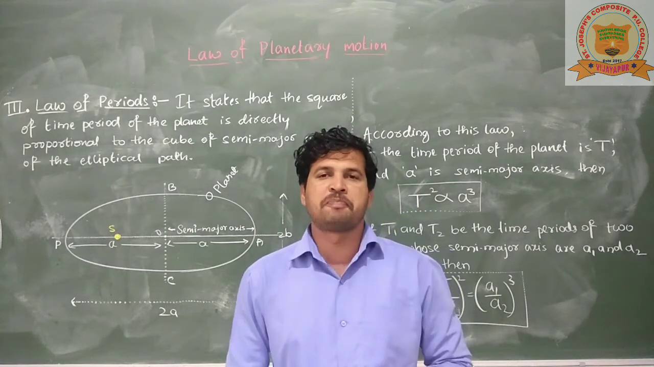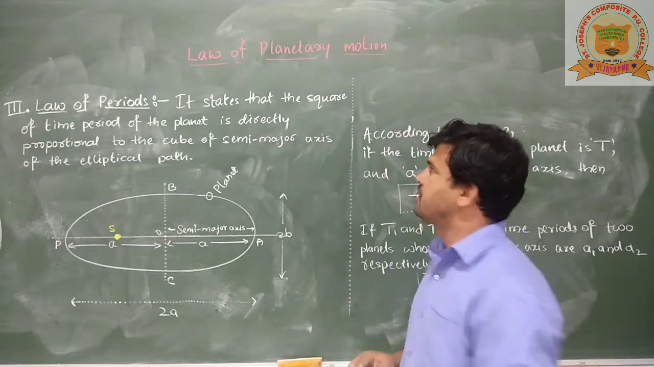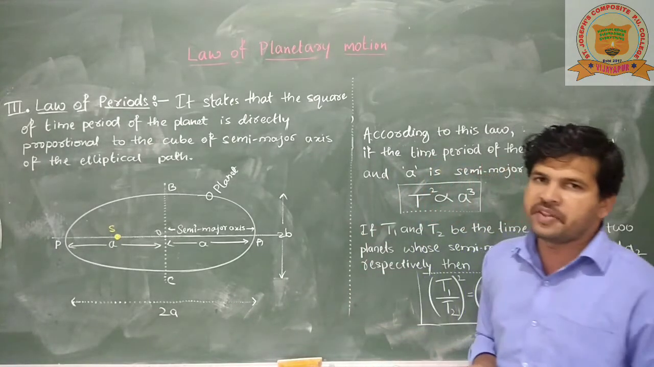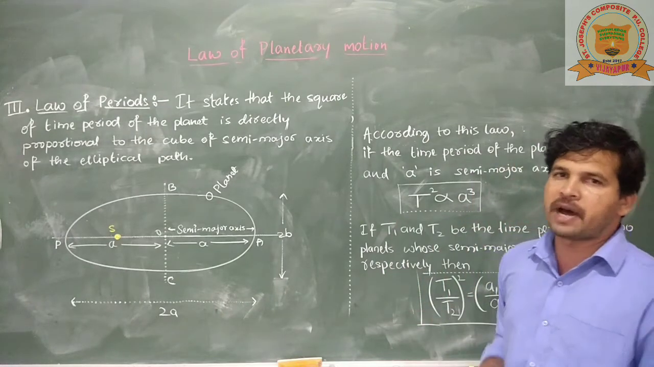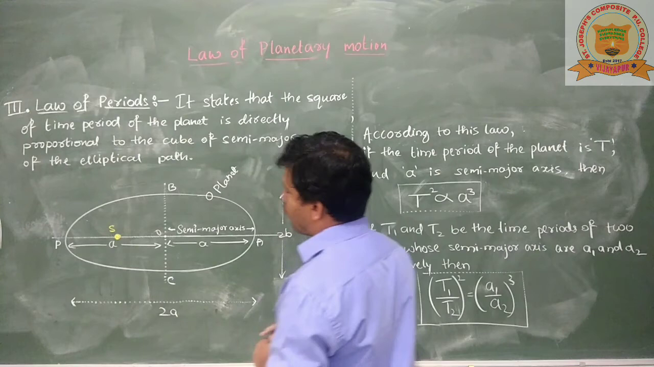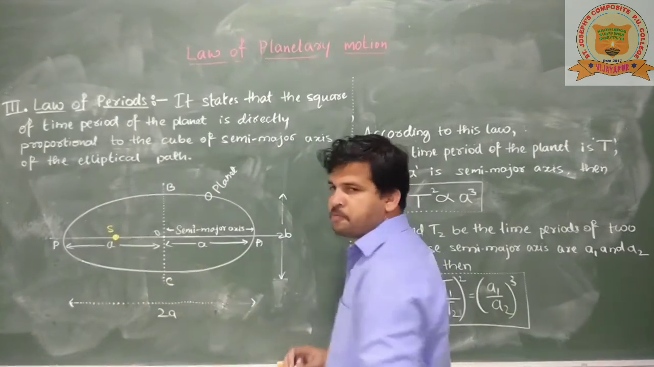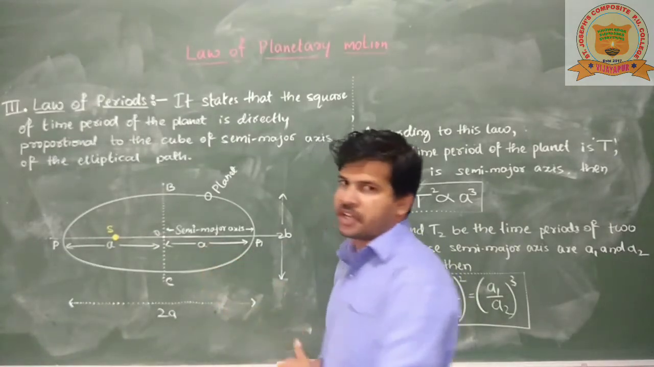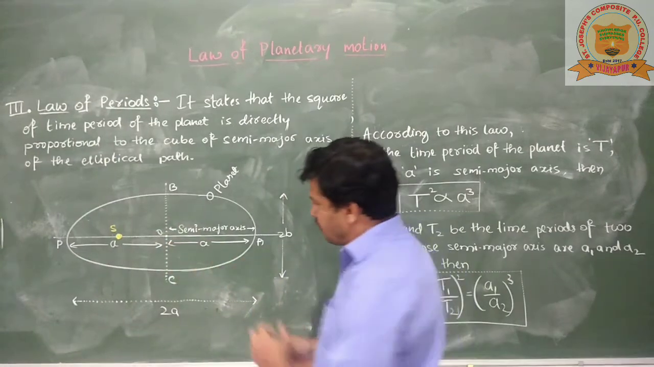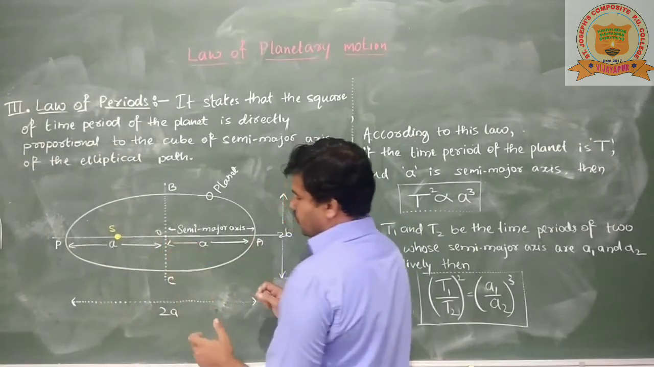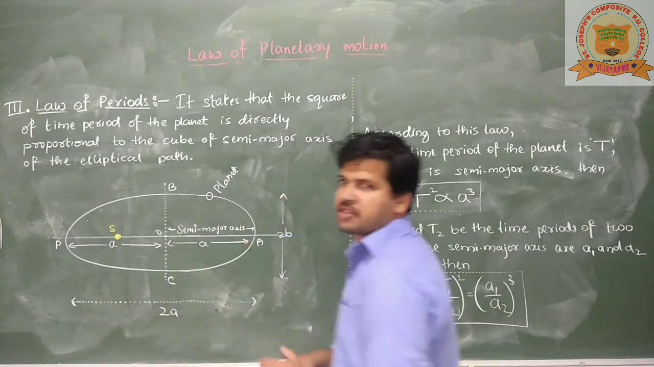Now Kepler's third law of planetary motion is also called the law of periods. It states that the square of the time period of the planet is directly proportional to the cube of the semi-major axis of the elliptical path. According to this law, if the planet is revolving around the sun in an elliptical path, and takes T as its time period to complete one revolution around the sun, and a is its semi-major axis, we know that 2a is the major axis and a is the semi-major axis.